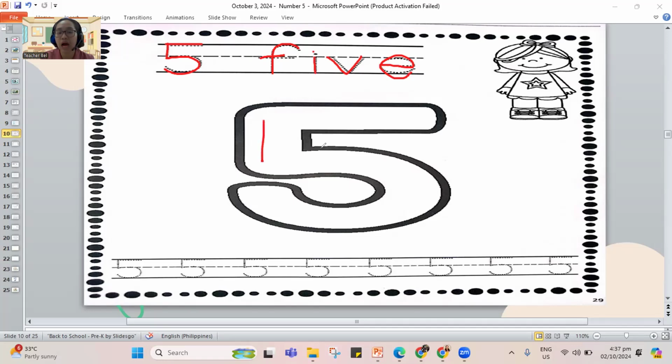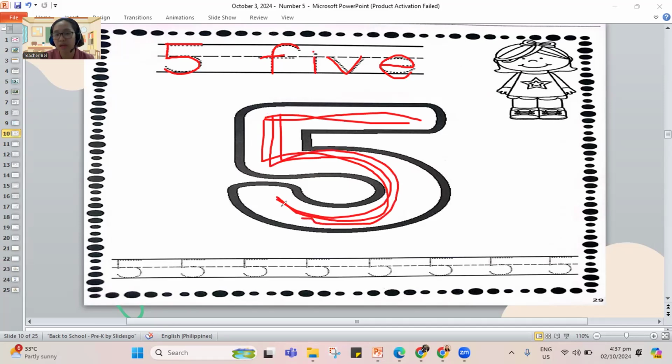Let's trace for 5. A line down, make a belly, and add a hat. Let's trace again. A line down, add a belly, and a hat. Number 5. Last one. A line down and a belly. Don't forget the hat. That's number 5. So let's continue. Line down, a belly, add a hat.